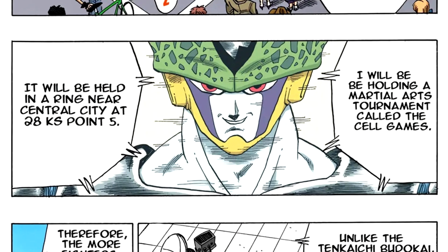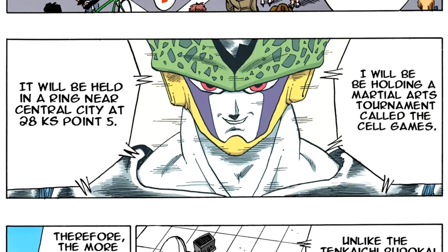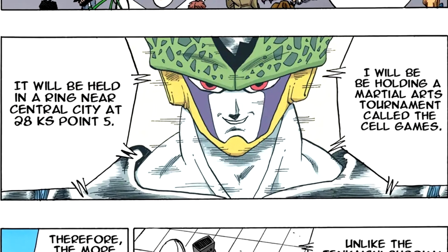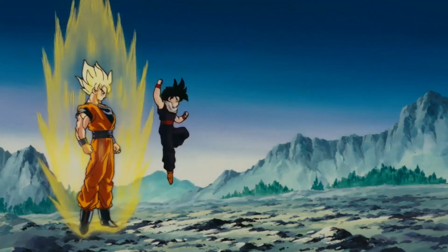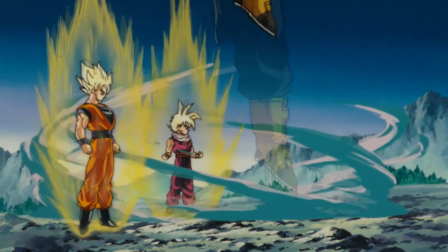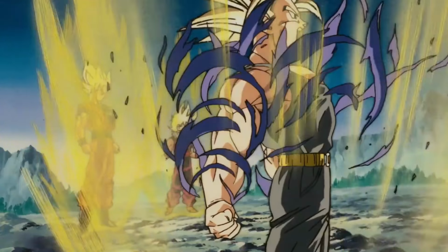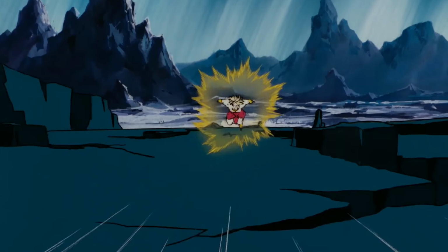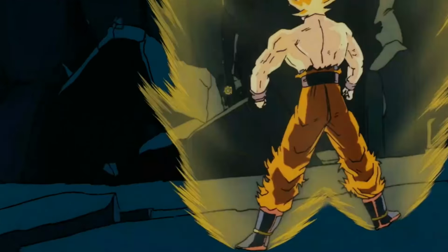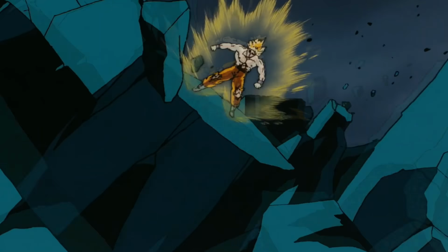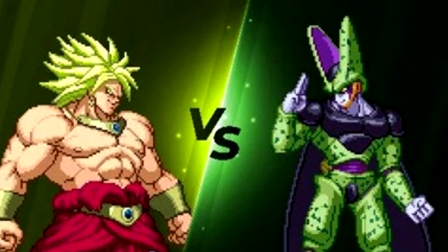The popular theory for this movie for years has always been that it takes place during that 10-day rest period before the start of the Cell games. It's definitely post-time chamber because Gohan is a Super Saiyan here, and we also have peak future Trunks hair. If you want to go with that, that's cool, but honestly, to me, I've always thought that this was way too big of a conflict to merely just be some sort of warm-up for the Cell games, right? Don't even start with me with the perfect Cell versus Broly debate.